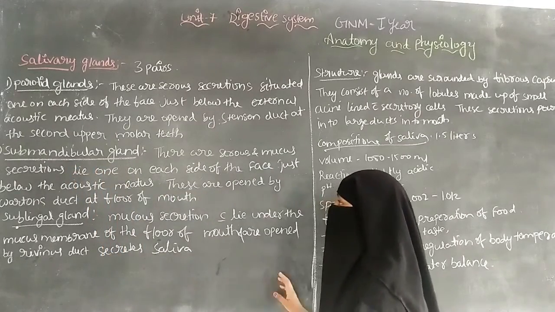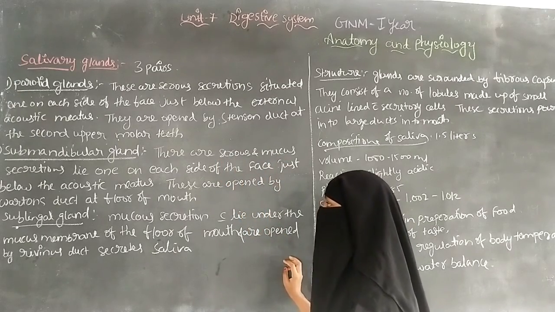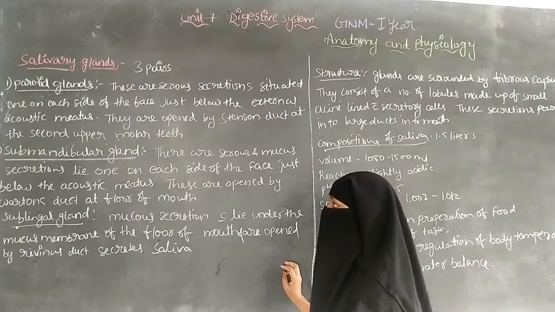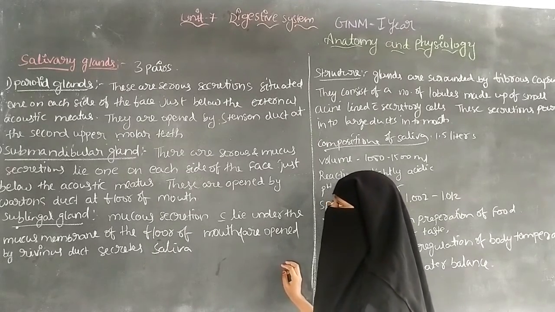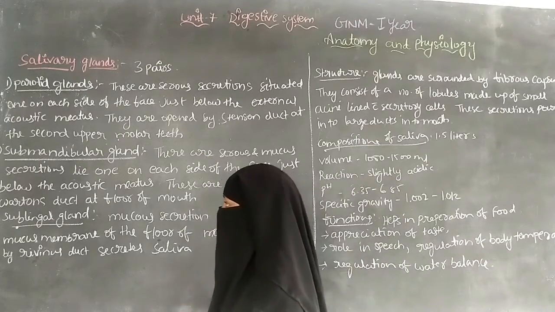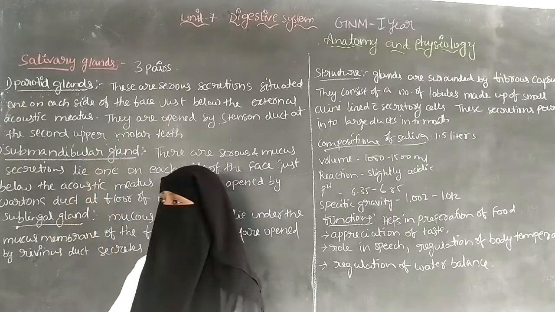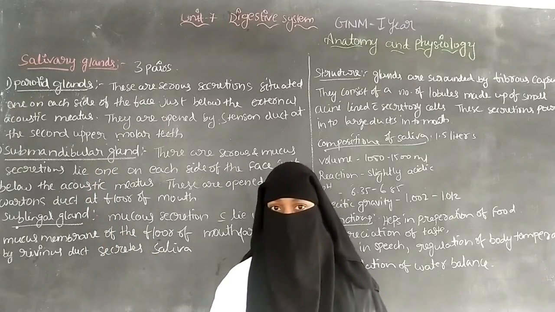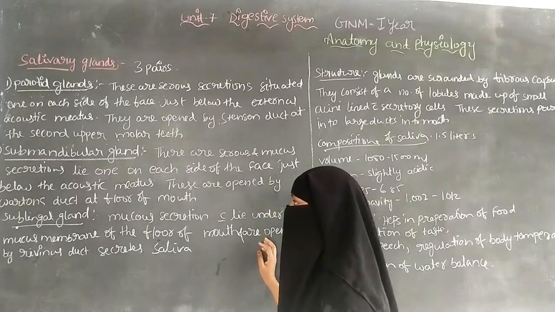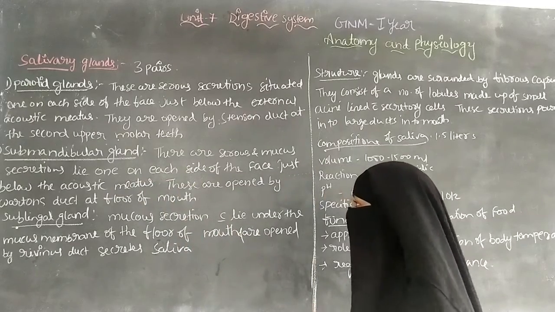The submandibular glands are serous and mucous secretions lying one on each side of the face. They secrete serous fluid, and mucus is also secreted by the submandibular gland; mucus protects the lining.